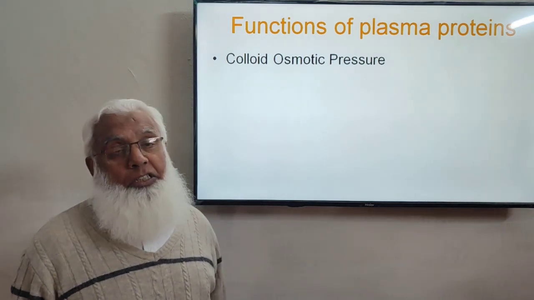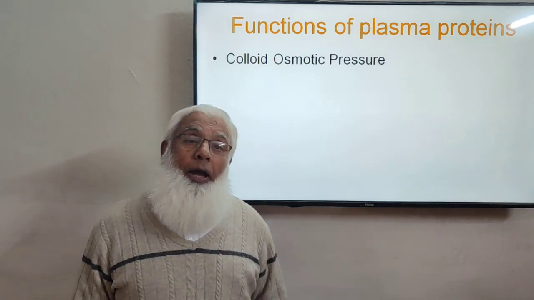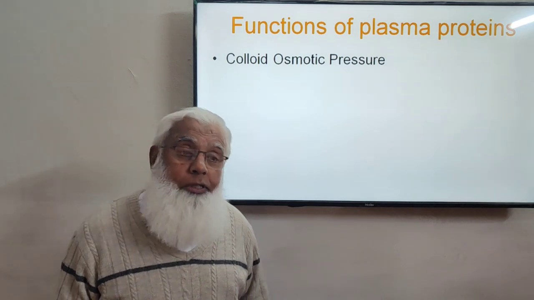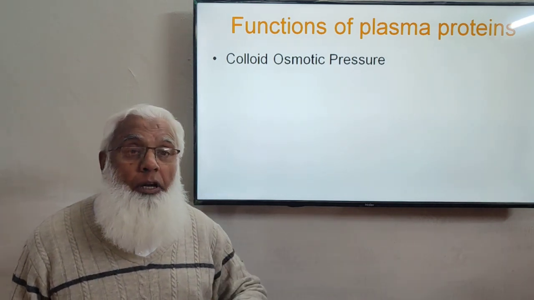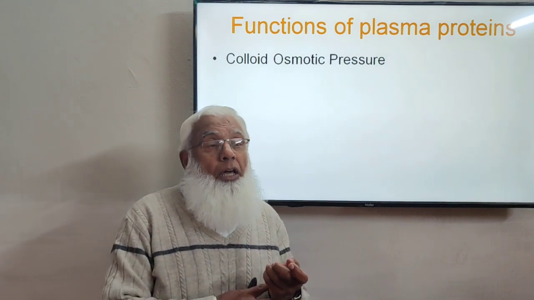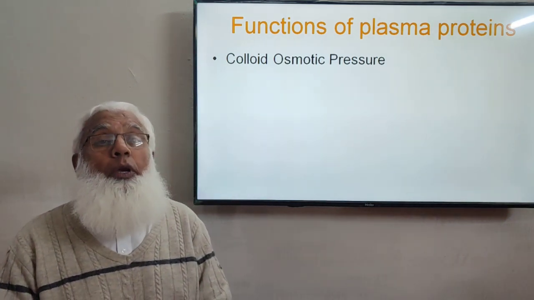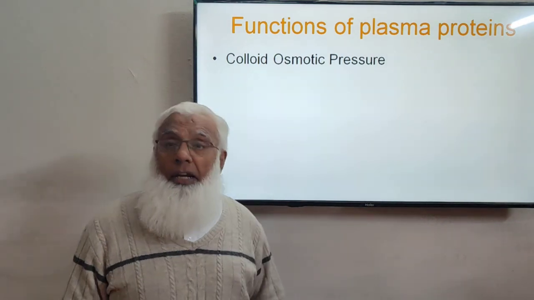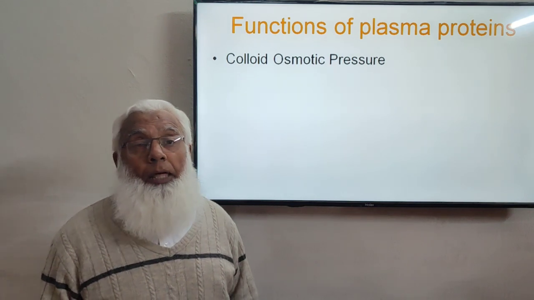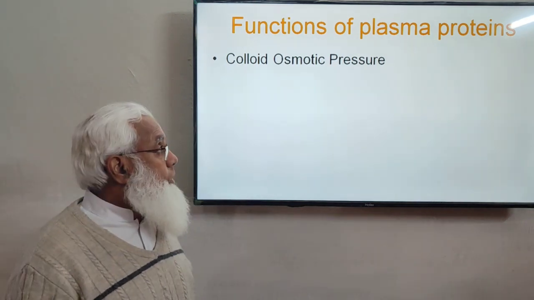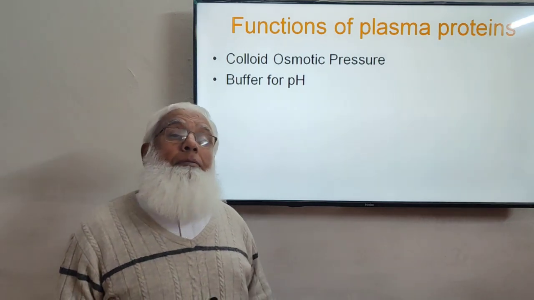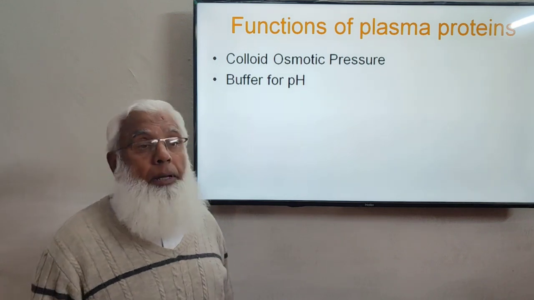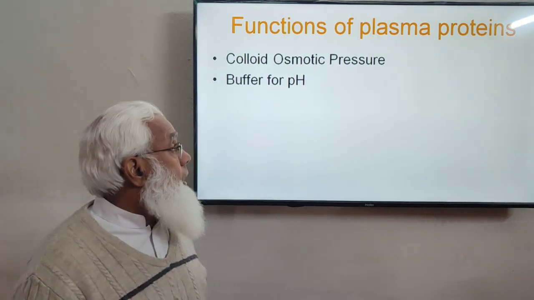Probably the most important function is that plasma proteins provide the osmotic pressure. It is one of the very important forces which determines the transport of fluid across the capillary membrane. There are 4 forces which are collectively known as Starling forces, and a very important one amongst those is the colloid osmotic pressure. So plasma proteins provide colloid osmotic pressure in the plasma. Then plasma proteins are very important buffers. They maintain the pH and resist change in pH.